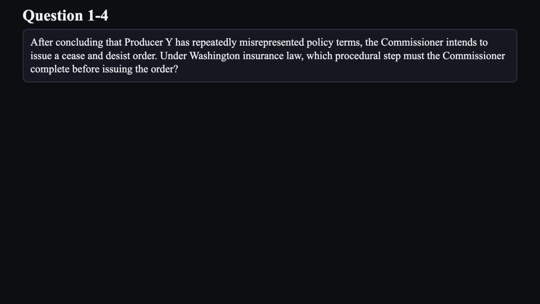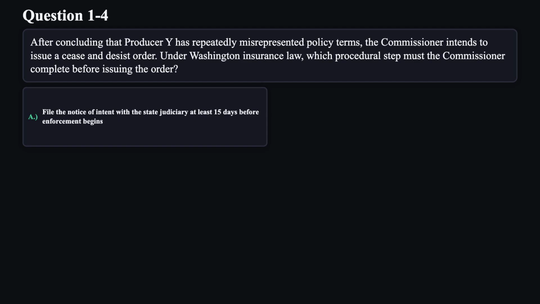Question 4. After concluding that producer Y has repeatedly misrepresented policy terms, the Commissioner intends to issue a cease and desist order. Under Washington insurance law, which procedural step must the Commissioner complete before issuing the order? A. File the notice of intent with the state judiciary at least 15 days before enforcement begins.